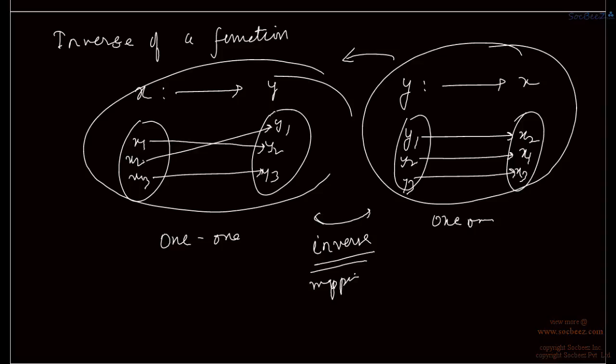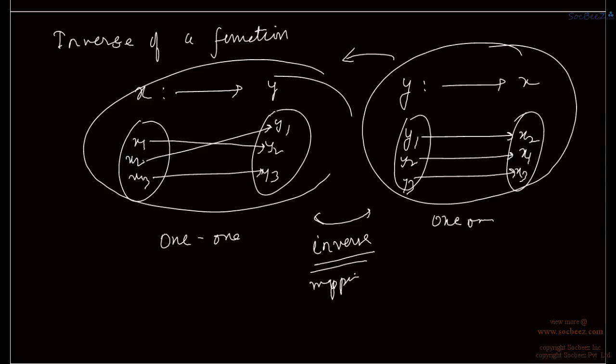Inverse mapping cannot be defined in case of many-one function. Why? Because for many-one function we have same output for more than one input. That means if we try to do the inverse mapping, then we will be getting same input for two outputs, which is not a function, right? So inverse of a function can always be 1-1 onto function.